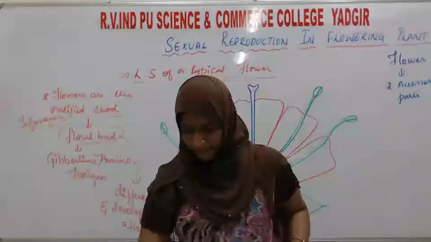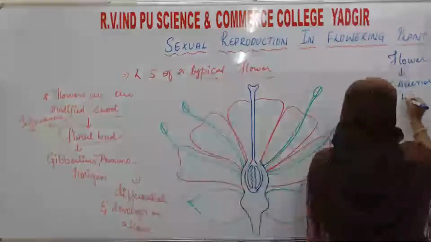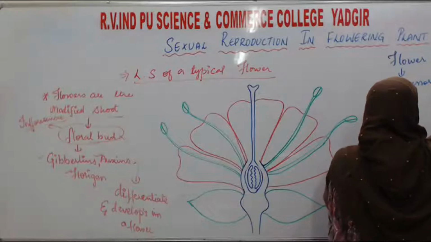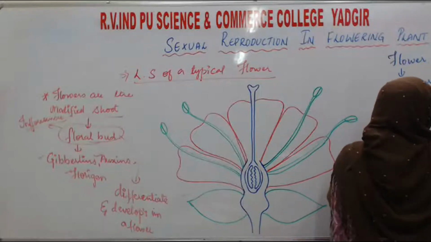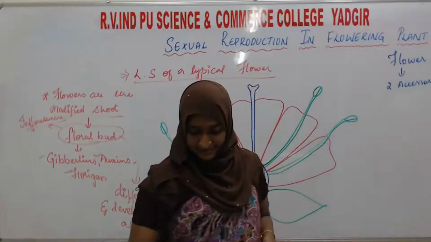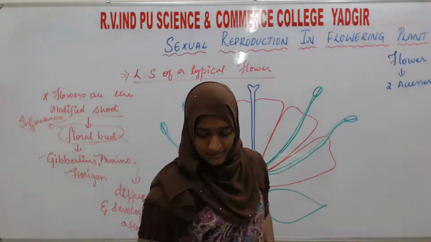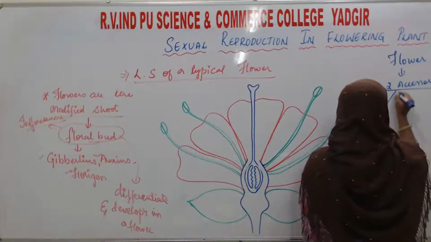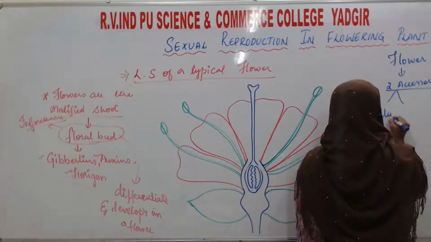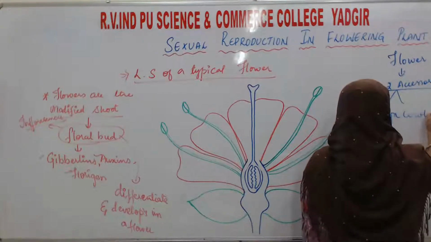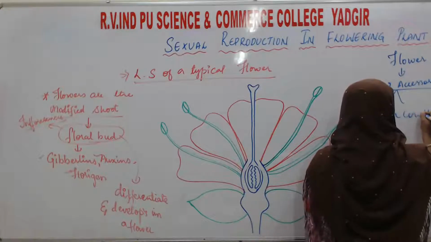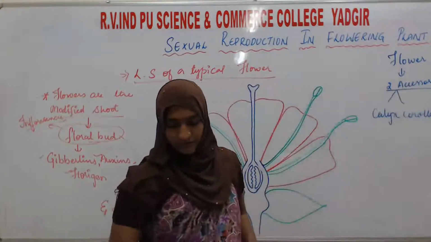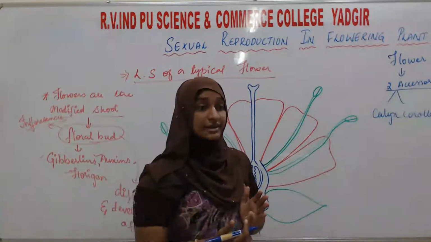Whatever the parts are there, we can call them the whorls. What are the two accessory whorls? That is calyx and corolla. So calyx and corolla, these are the two accessory whorls.